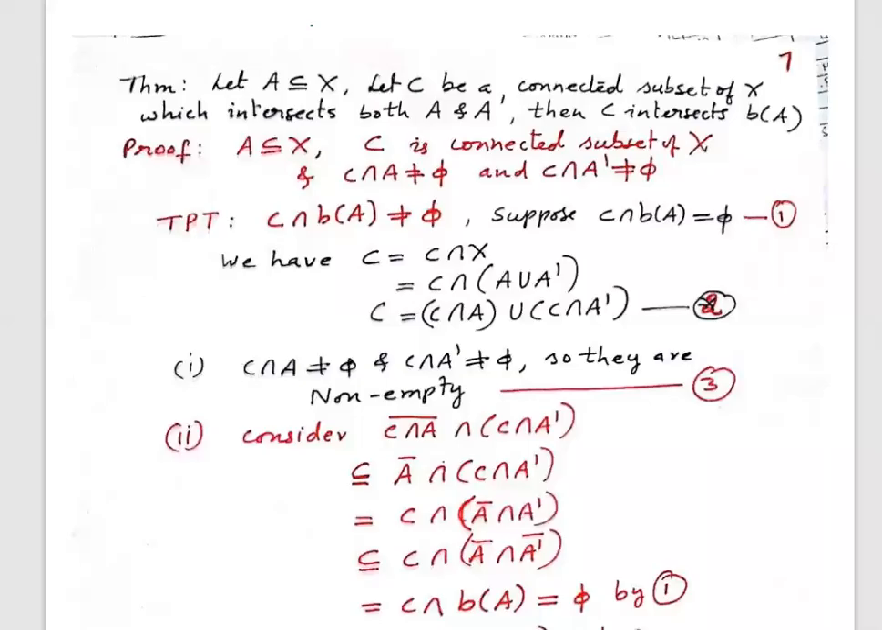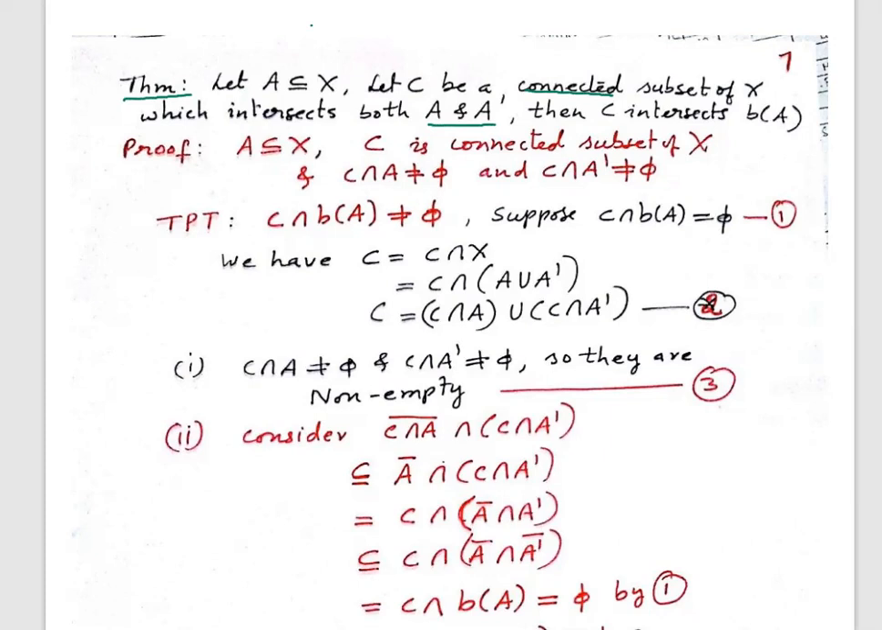Hello, dear students. Today, let us learn one more theorem on connected spaces. Look at the statement of the theorem. It says that let (X, tau) be a topological space and A be a subset of X. Let C be a connected subset of X which intersects both A and A complement. Then we have to prove that C intersects B of A. B of A is nothing but the boundary of A.